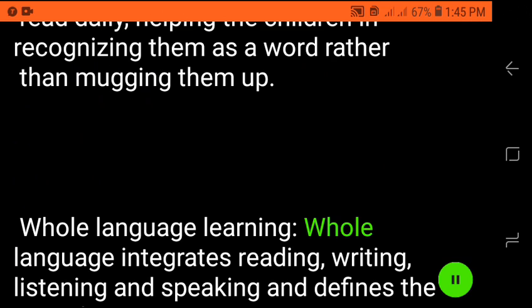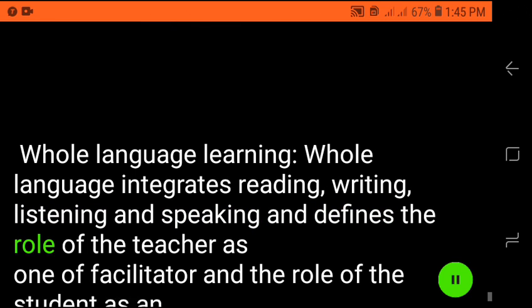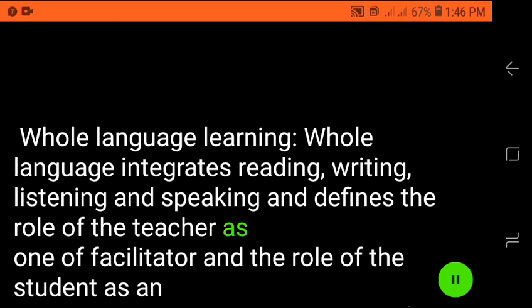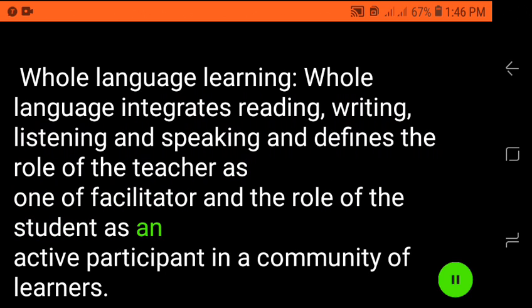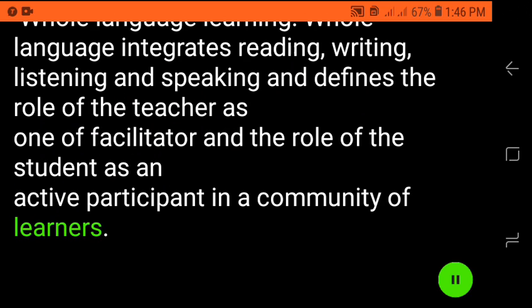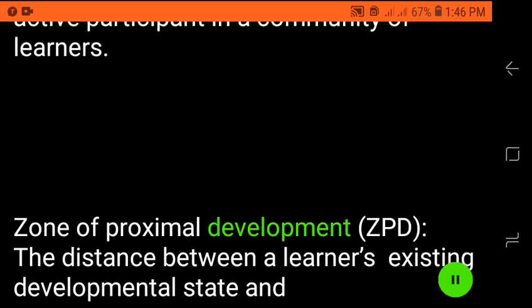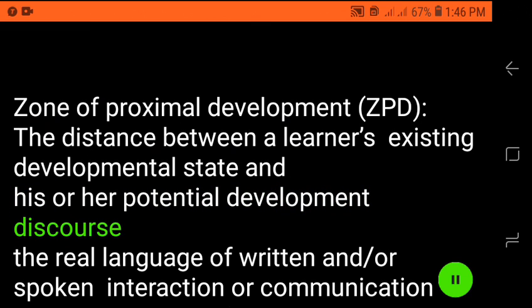Whole language learning. Whole language integrates reading, writing, listening, and speaking and defines the role of the teacher as one of facilitator and the role of the student as an active participant in a community of learners. Zone of Proximal Development (ZPD). The distance between a learner's existing developmental state and his or her potential development.